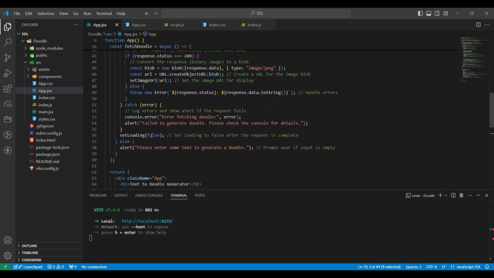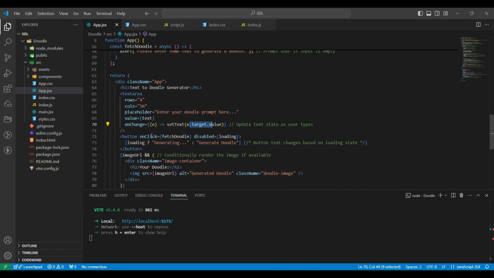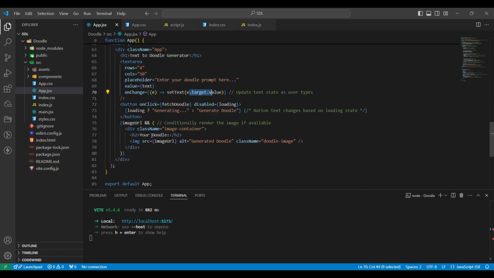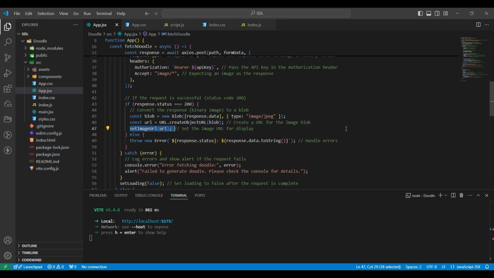Like we call the setImageURL function. Okay, so we set the image URL with the URL of the image. This change triggers React to re-render the component and the image is displayed on the page.